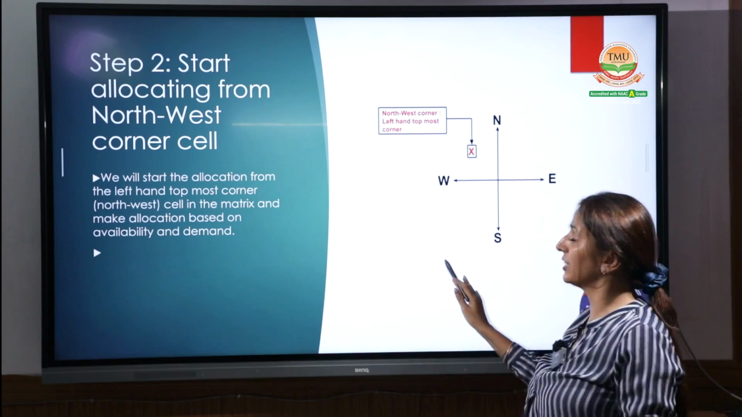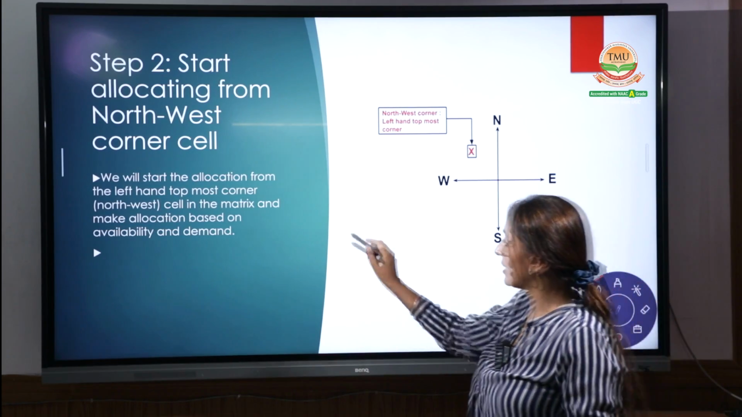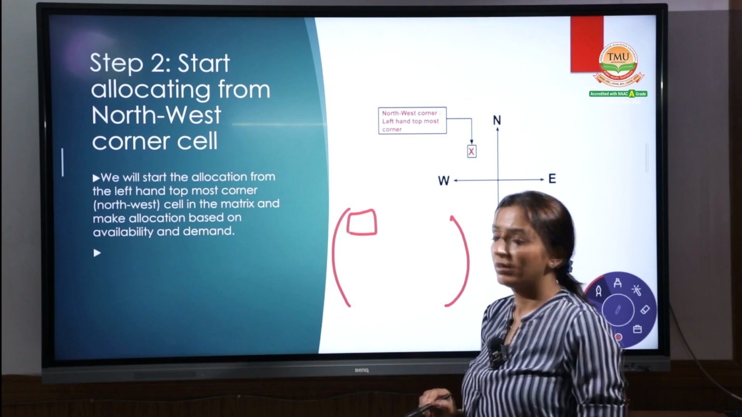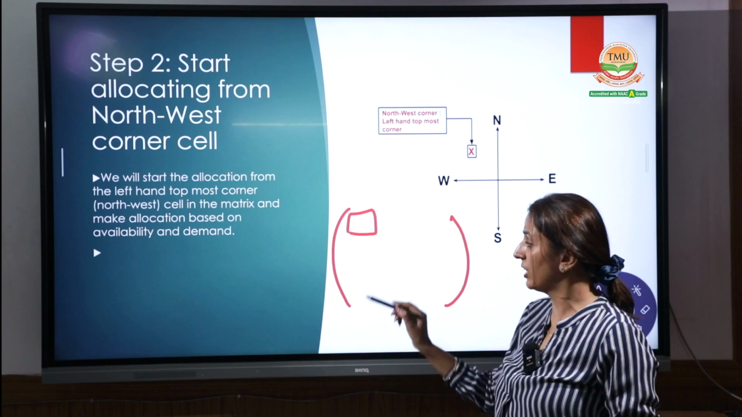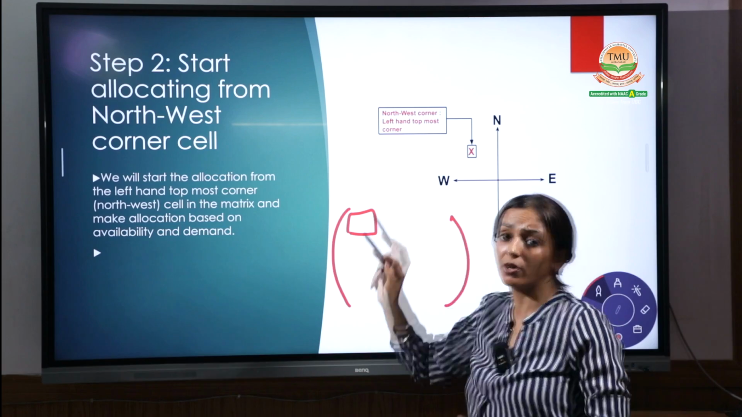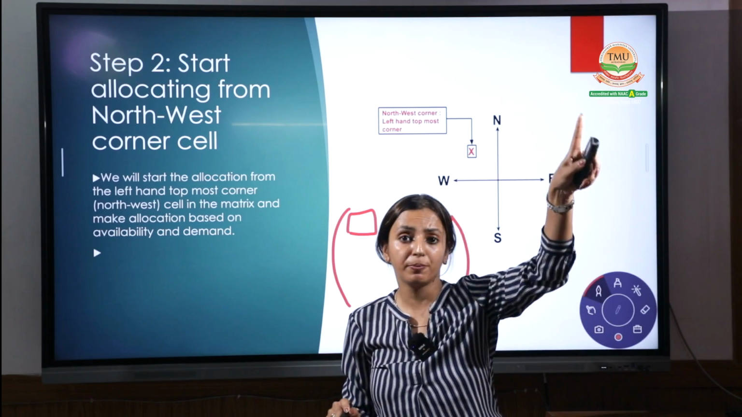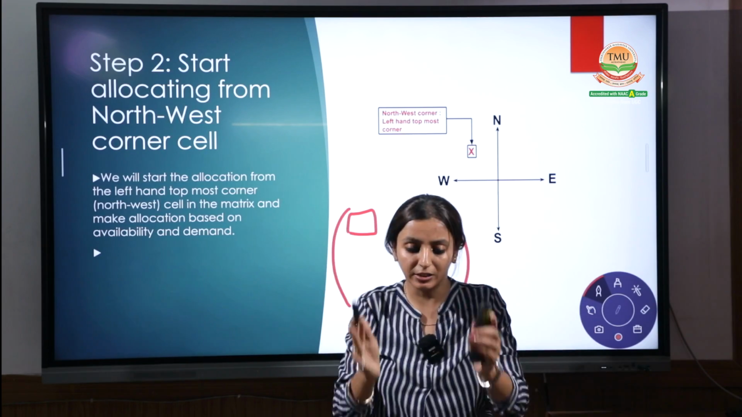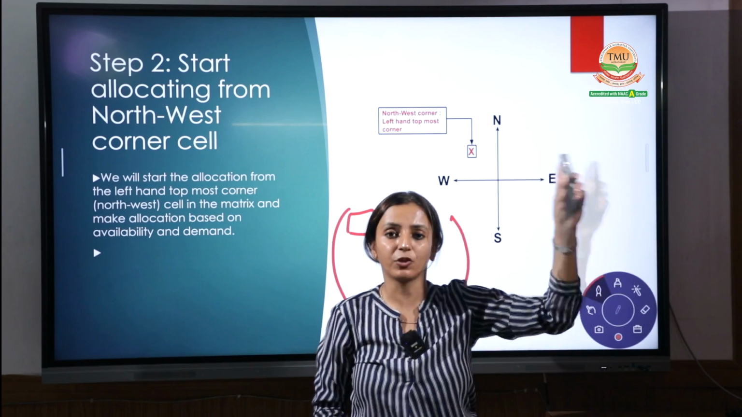With the help of an example, hope it will be clear. This is your matrix, start from here. This is the northwest corner. From this side you have to start. Northwest corner, left hand topmost corner. This will be your topmost corner. This is the question you are doing, top left corner, right?